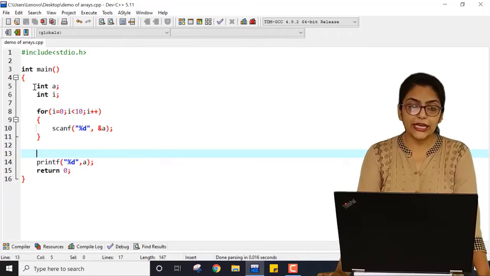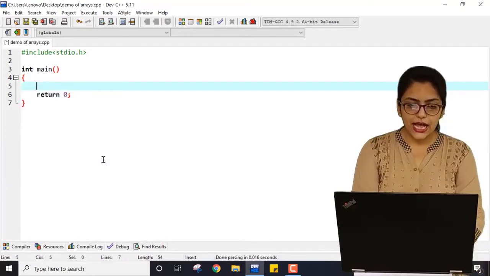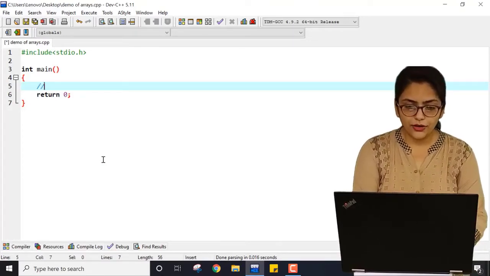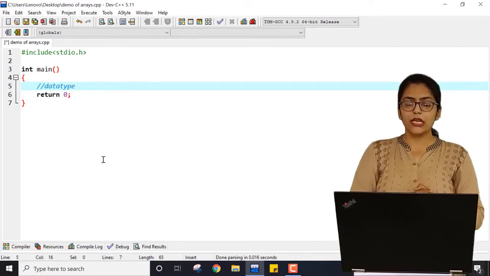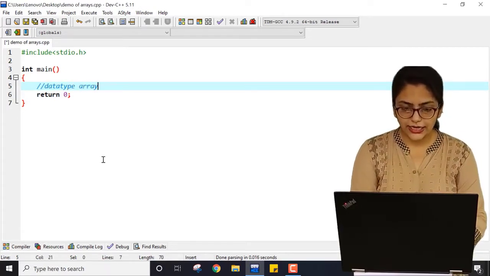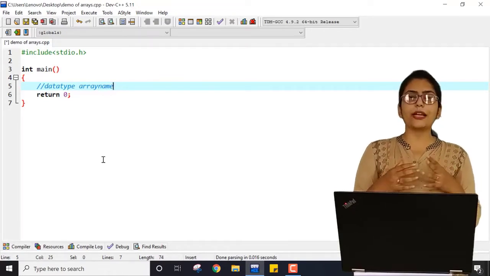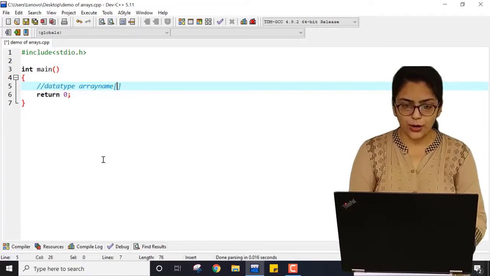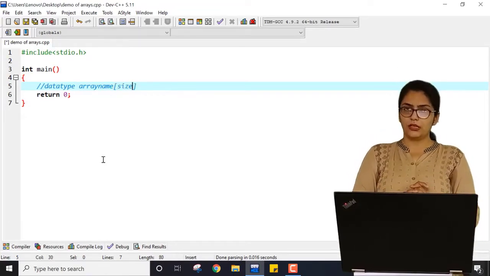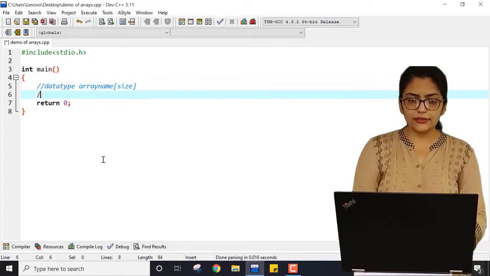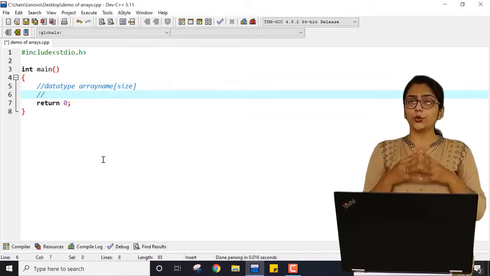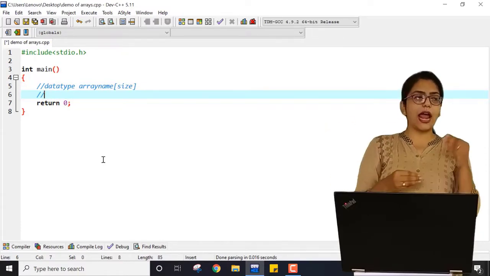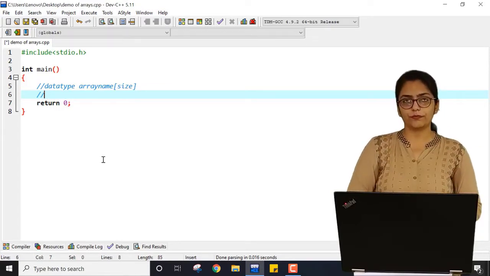Now how can I declare arrays? For declaring arrays, let me write a common syntax in a comment. First I have to write the data type, then space, then the array name. Array name is similar to a variable name, so you can give any name of your choice. And then in a box bracket, you have to give the size of the array. One more thing you have to consider: as an array has more than 2 values, how can I identify any value? That I want the 5th value, or the 6th value, or the 10th value.